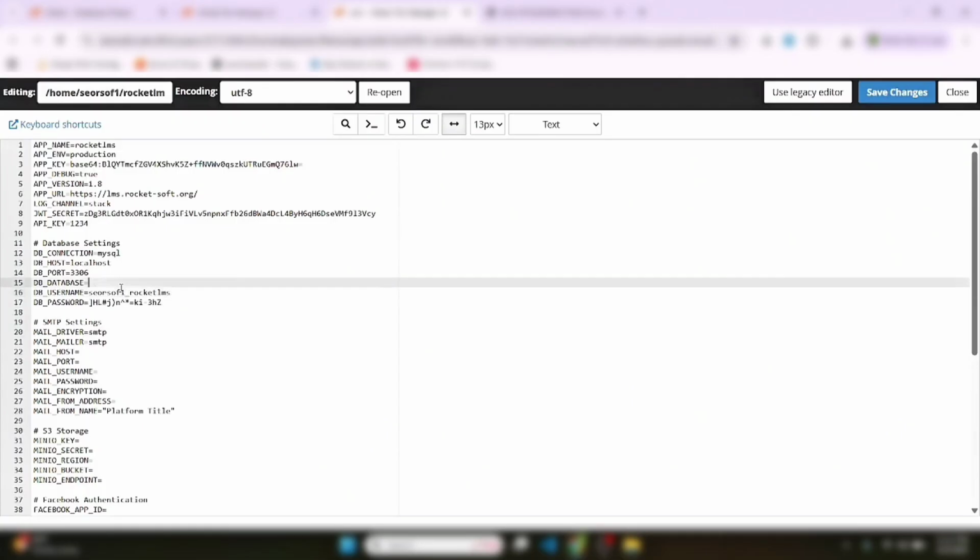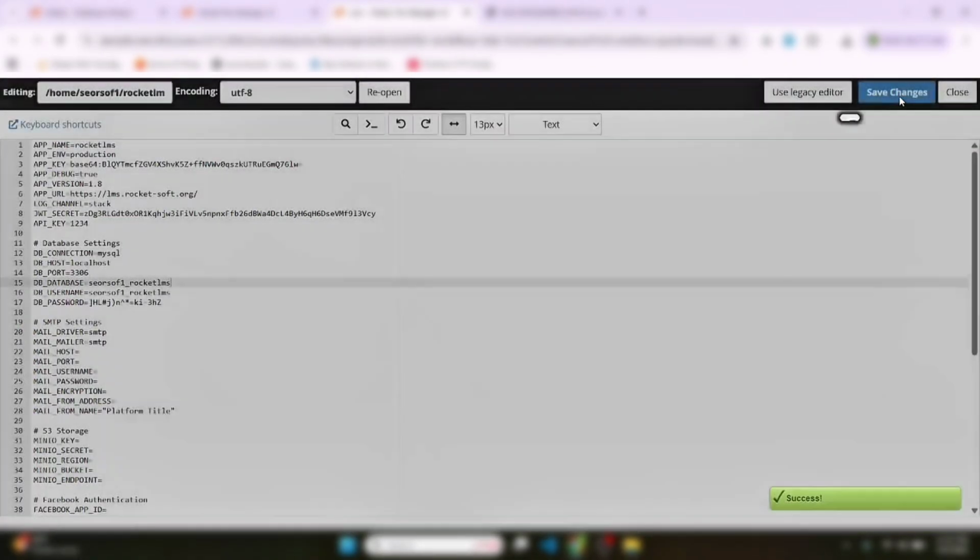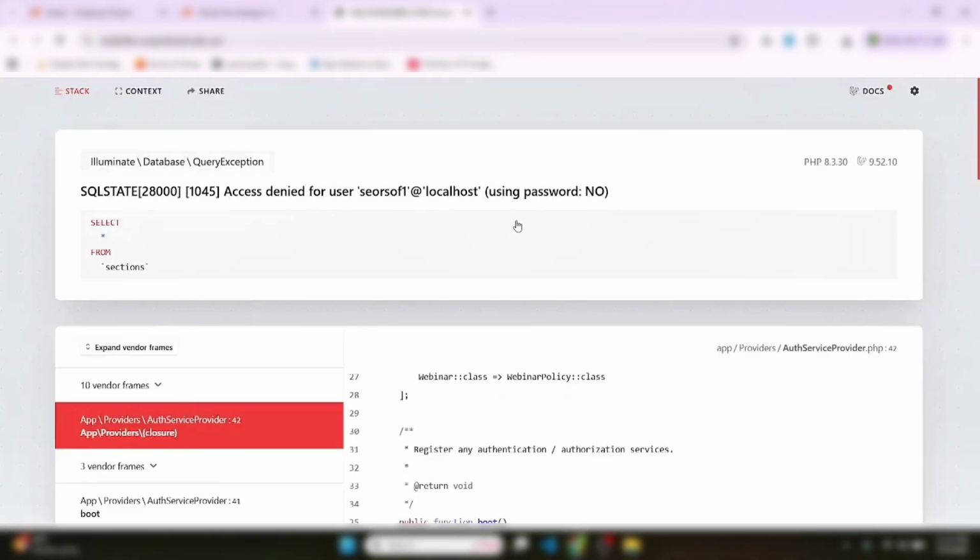Paste it, and our database name is also the same. Paste it. Okay, now click save changes. Okay, our database 90% work is done.